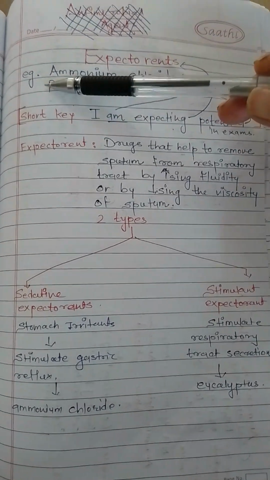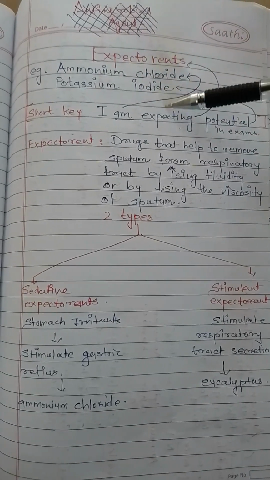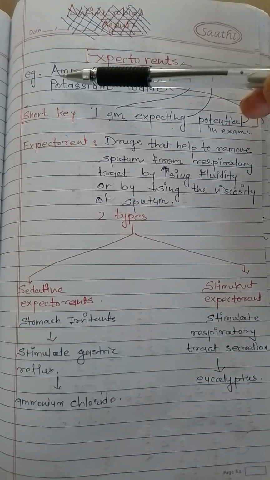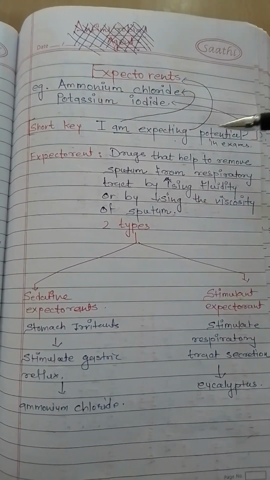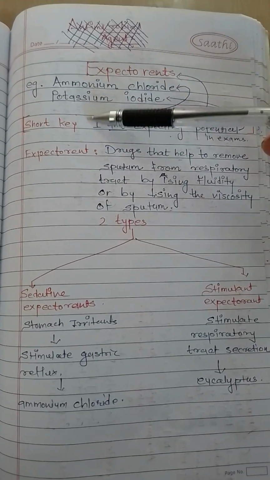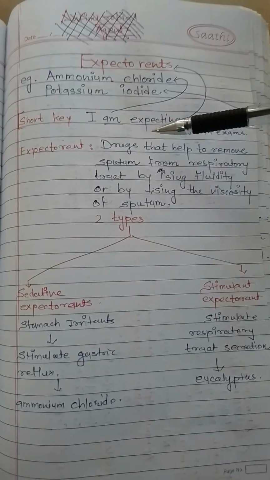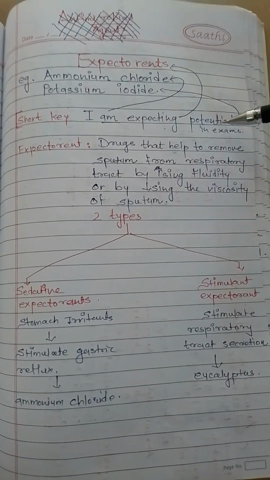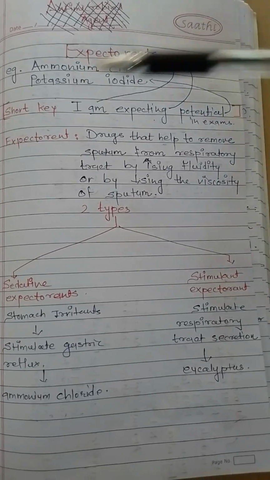Expectorants, example ammonium chloride and potassium iodide. Short key, how you can remember these two examples? I am expecting potential in exam. Here, forget I. M stands for ammonium chloride. Expecting, expectorant you can remember. Potential, from potential you should remember potassium iodide.